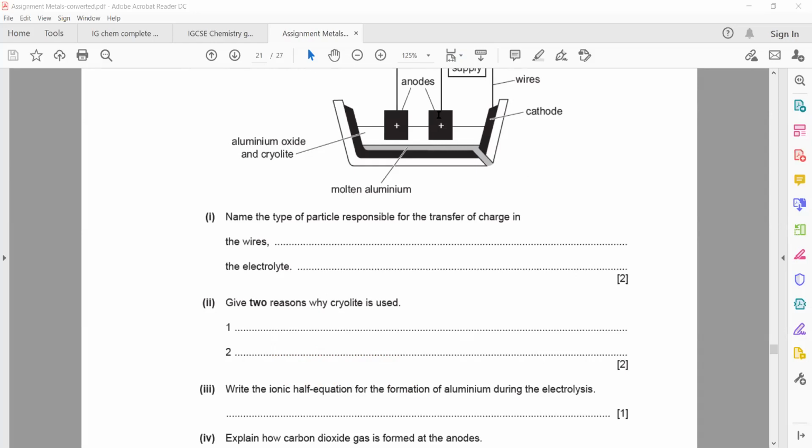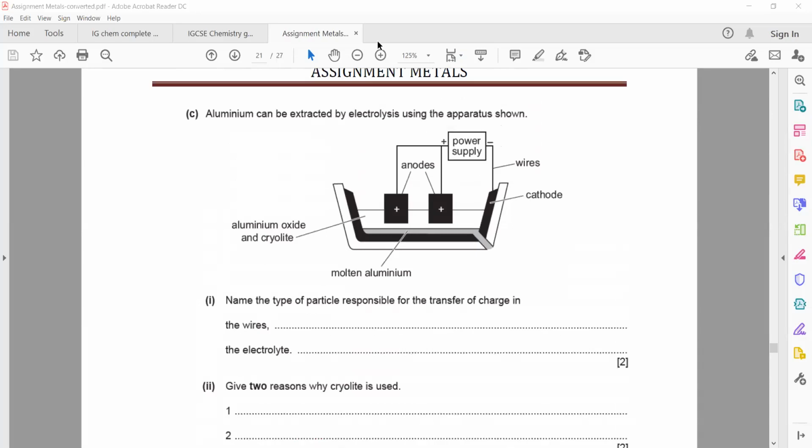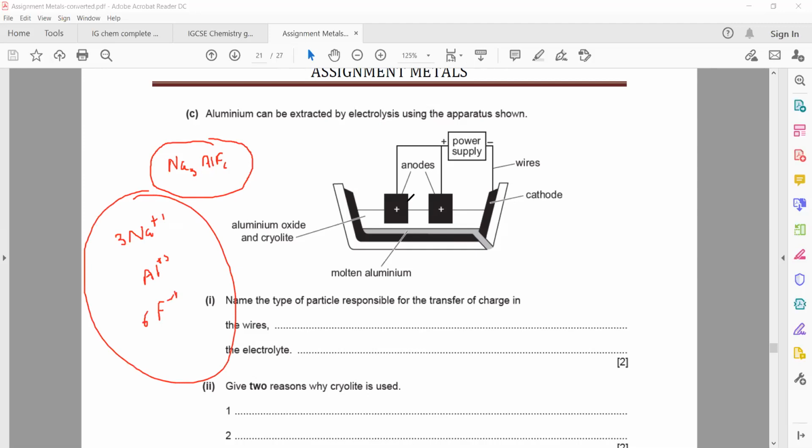In which way does it help in increased conductivity? The formula of cryolite is Na3Al(F6). So when this cryolite decomposes, it will decompose into 3 sodium ions, 1 aluminum ion, and 6 fluoride ions. So the number of ions in the electrolyte increases. As there are more ions, the current can pass easily and at a faster rate. That's why the conduction will increase.